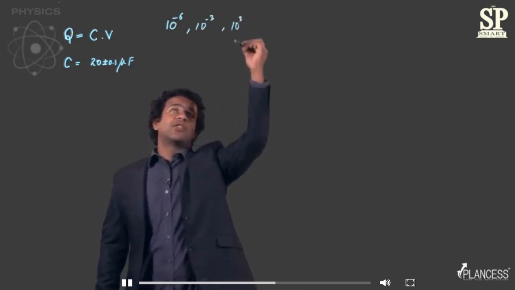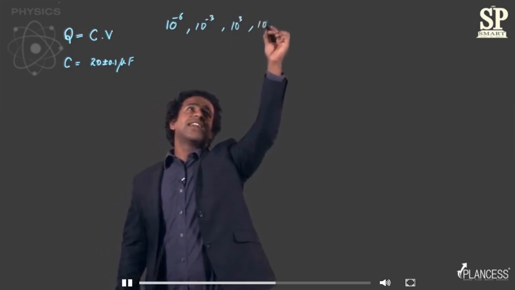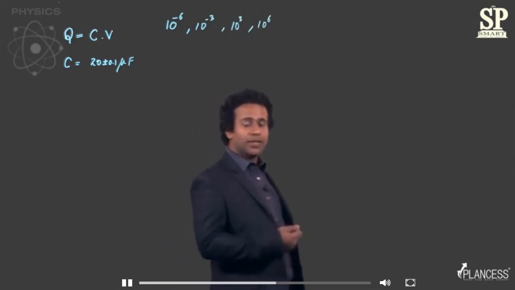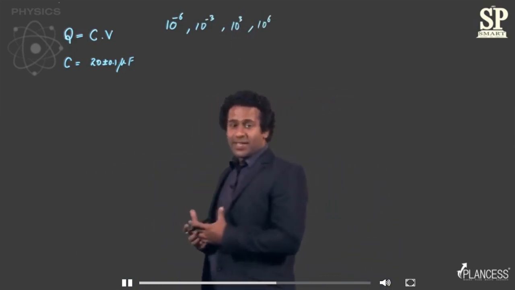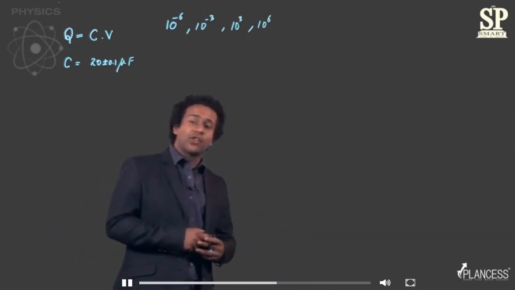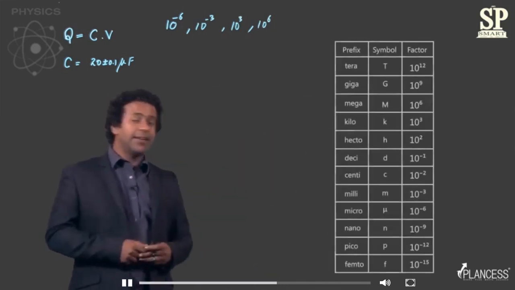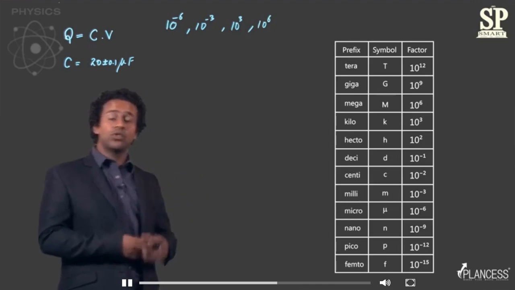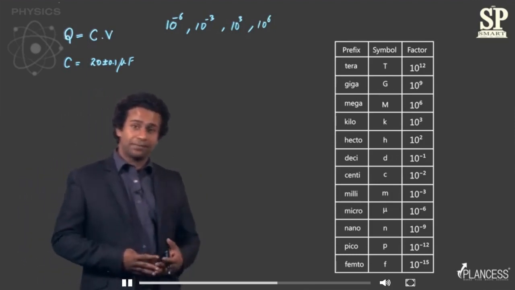Kilo is 10 raised to power 3 and mega is 10 raised to power 6. So these are some of the powers that you should remember, because we'll often use these prefixes, so to say. Let me show you the entire list of these prefixes on your screen. You can see that this is the list of prefixes that we use to indicate the power of 10, right?